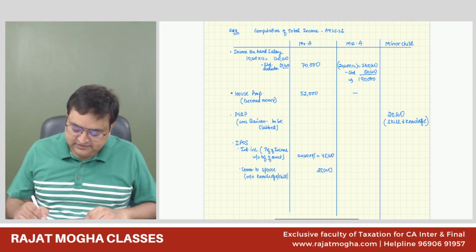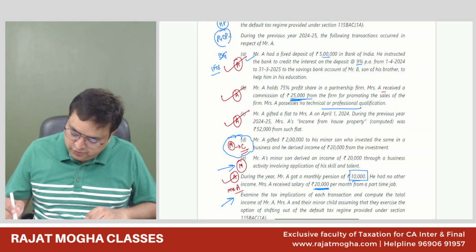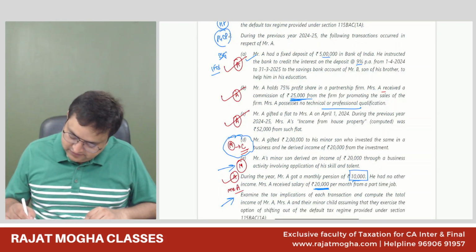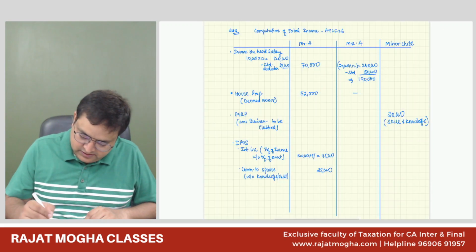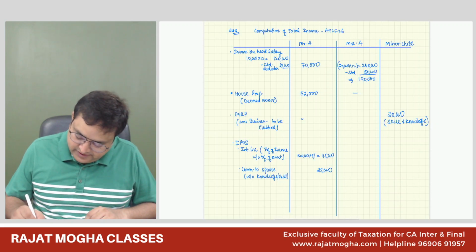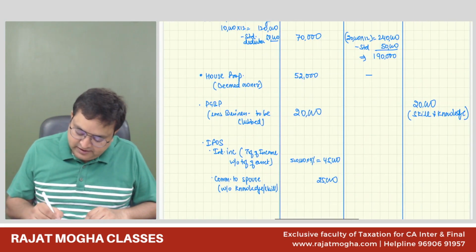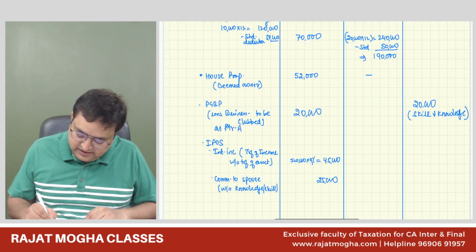So this PGBP of 20,000 will be clubbed over here. Son's business income to be clubbed as Mr. A's income is higher.